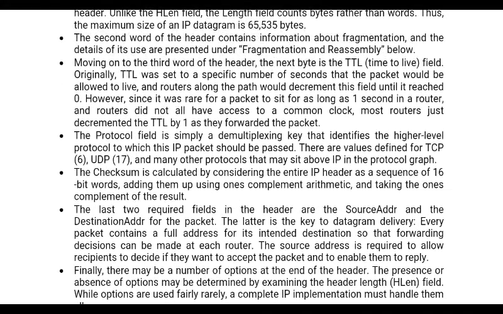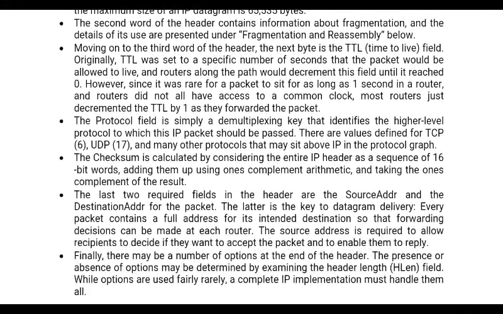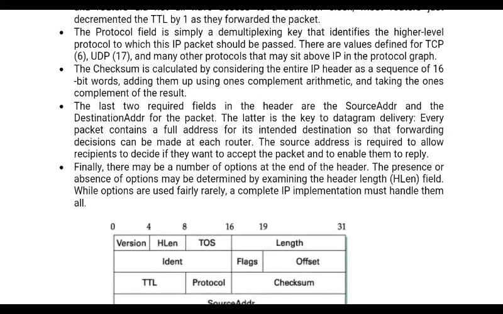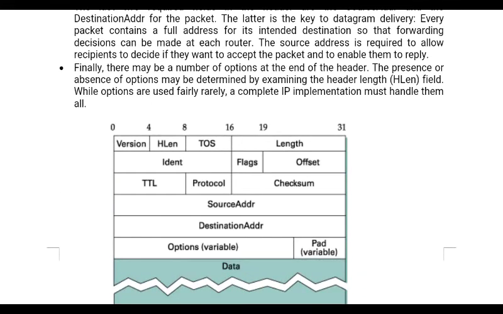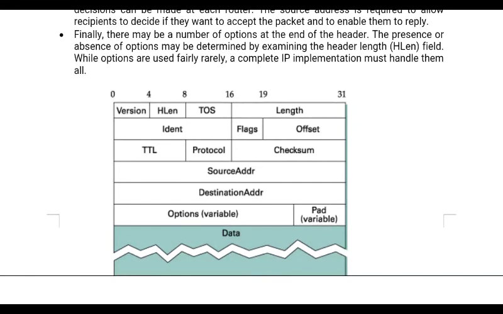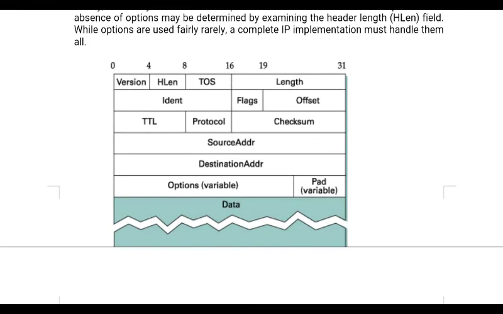Here is the checksum value. The next one is the source address and the last one is the destination address. The 32 bits are used to represent the source address, that is the sender, and the 32-bit IP address is used to represent the destination address. And this is the options field. If you want any other information in the header, you can attach it. At the end is the data which you are going to attach.